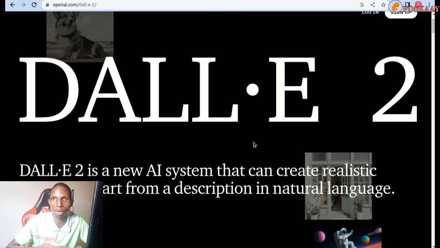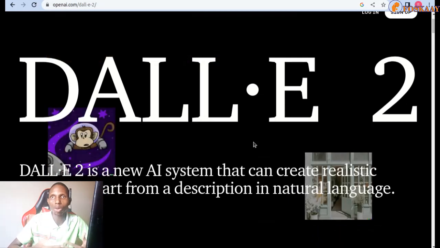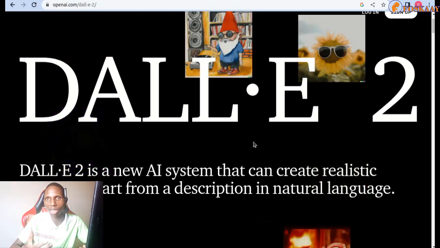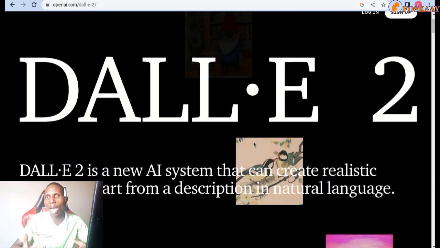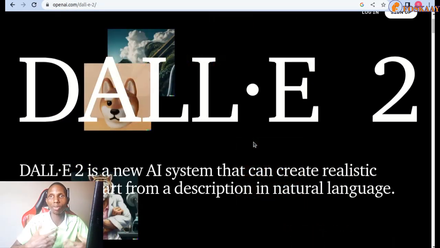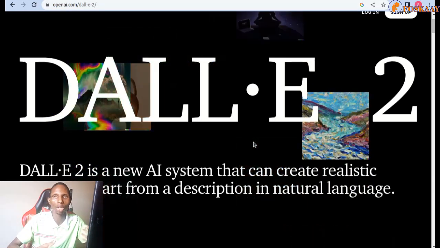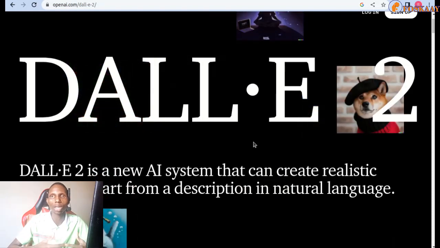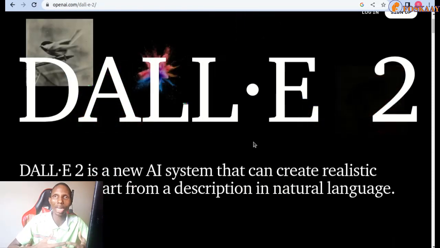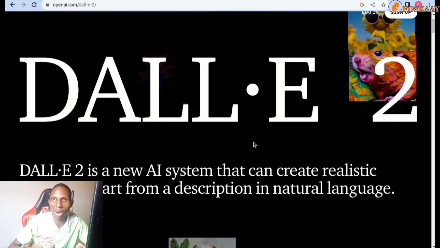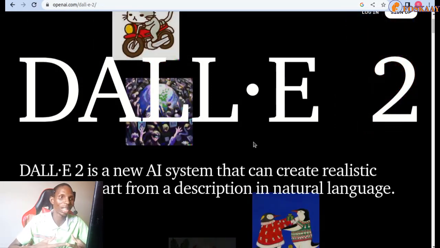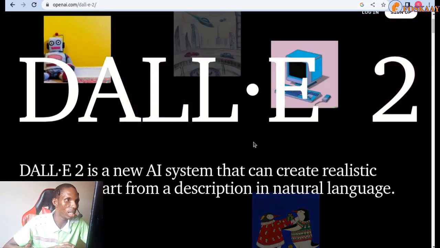So it's not just for developers, but as a developer, you usually need images to spice up your UI, to do a lot of things if you own YouTube or you're helping a client and things like that. So how do you now create these realistic images without breaking the bank with your budget? That's what this DALL-E will help with.